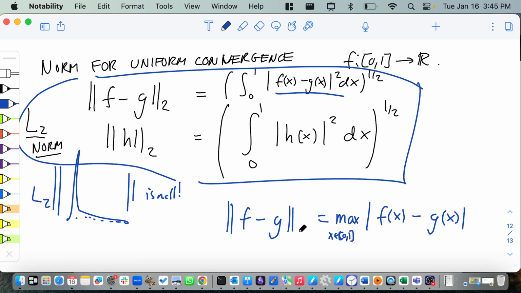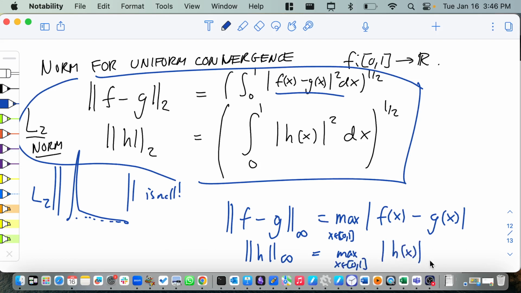So this is called the infinity norm, or the sup norm. Sometimes people write the sup instead of the max. Why is the maximum the same as the sup here? Because I said the functions were continuous. And because functions are continuous, they will always achieve their maximum by the extreme value theorem. So this thing is called the sup norm. If you do it on just one function h, it's the maximum over x in [0, 1] of the absolute value of h(x).